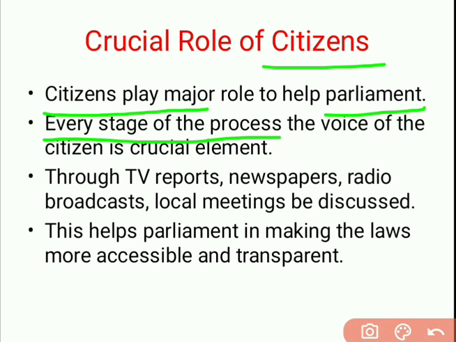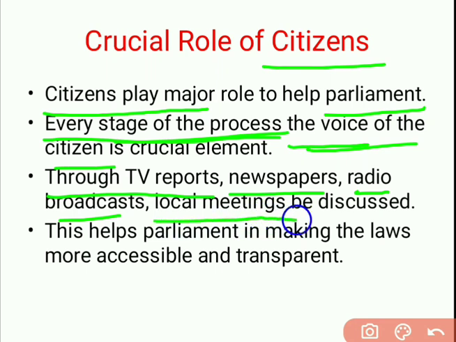At every stage of the process, the voice of the citizen is very crucial, because people demand what they desire, what is acceptable. People will show the way, and people can participate in different stages of the process. Through TV reports they can express their views regarding the laws, they can write in newspapers, they can read newspapers, they can listen, they can speak on radio broadcasts, and even they can conduct local meetings to discuss or to create awareness among the people.